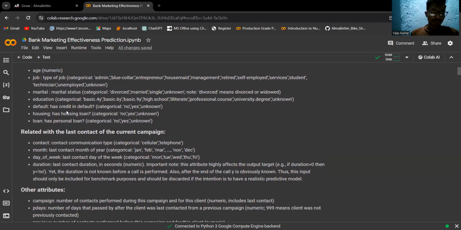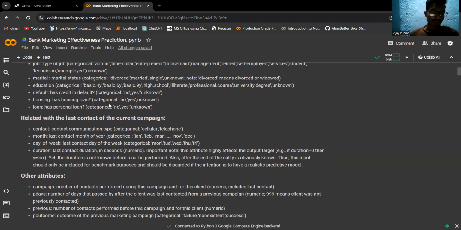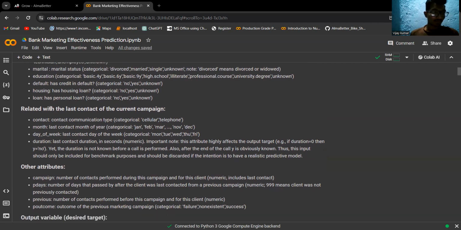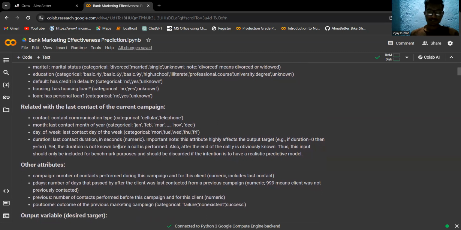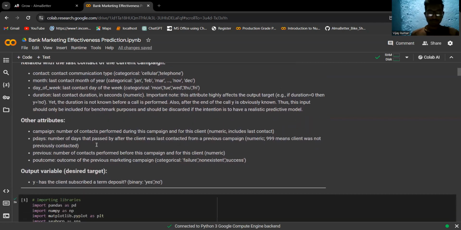Default means whether the client has a default history or not. If he has defaulted, it means yes. If he didn't default, it means no. Housing: whether a client has a housing loan or not. Loan: whether the client has a personal loan or not. Related to the last contact of the current campaign: contact communication type, cellular phone, and month, the last contact month of year. These are months. So these are our categorical variables.